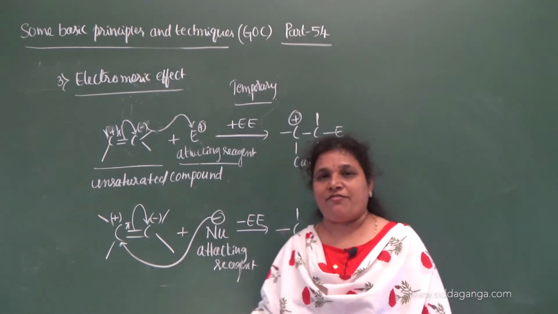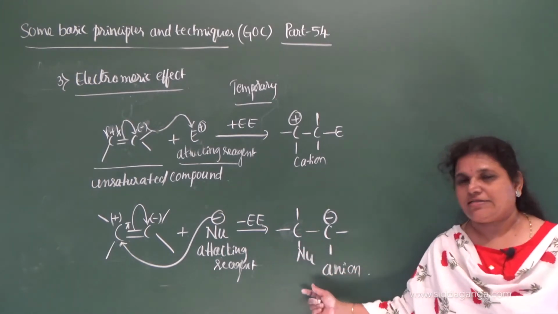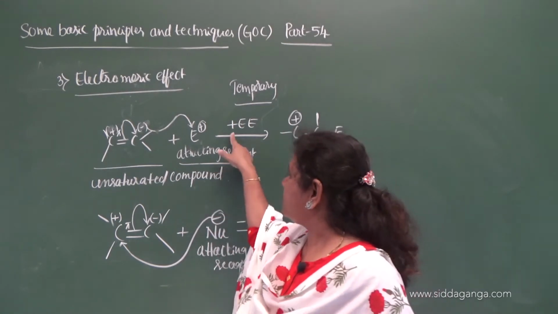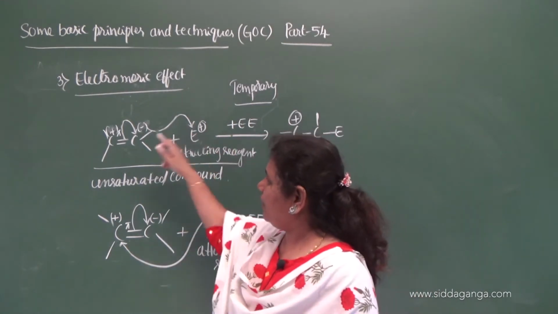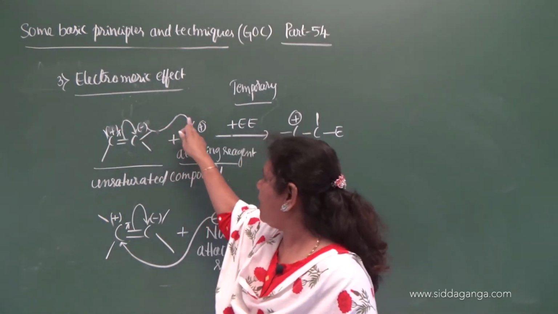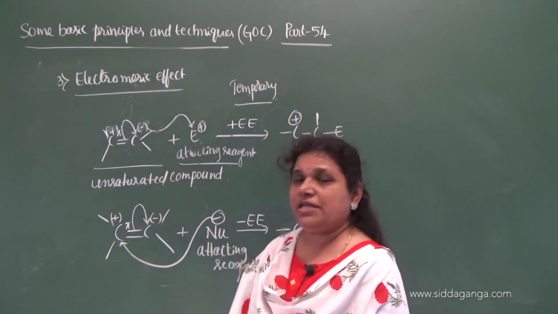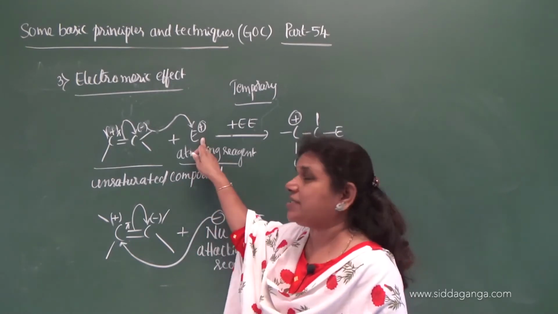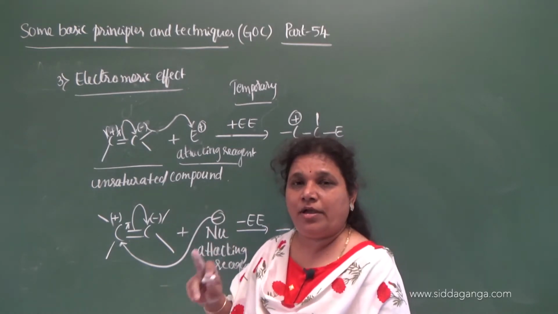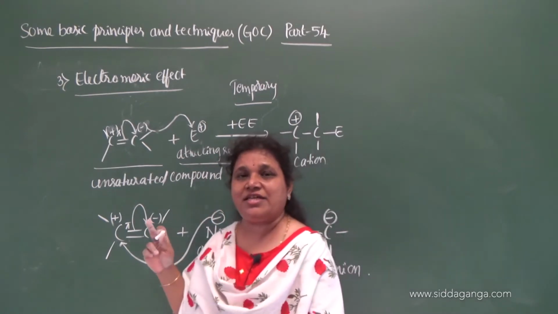Positive electromeric effect results in the formation of cations, whereas negative electromeric effect results in the formation of anions. Clear? In the case of positive electromeric effect, the pi electron displaces onto the carbon, and the same carbon is attacked by the attacking reagent. The displacement of the pi electron takes place towards the attacking reagent, or onto that bonded carbon to which the attacking reagent gets bonded.